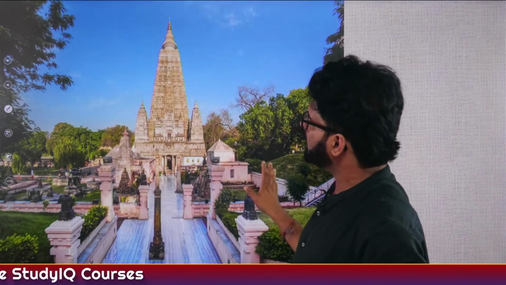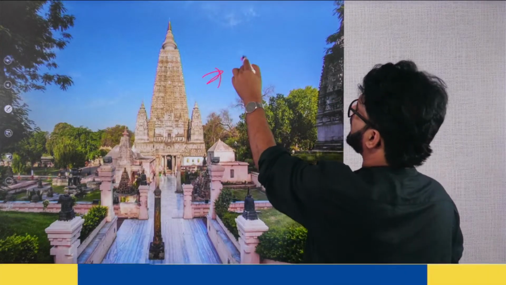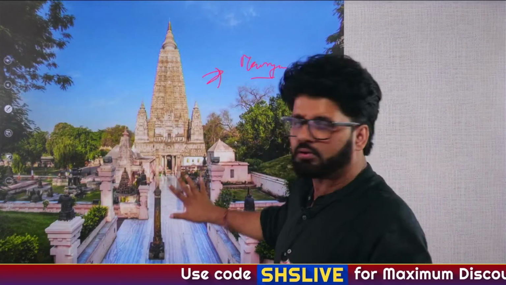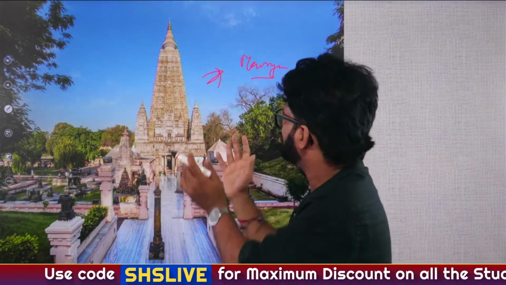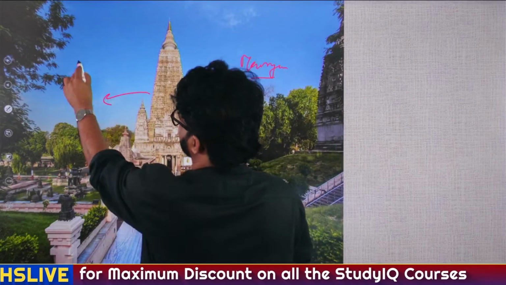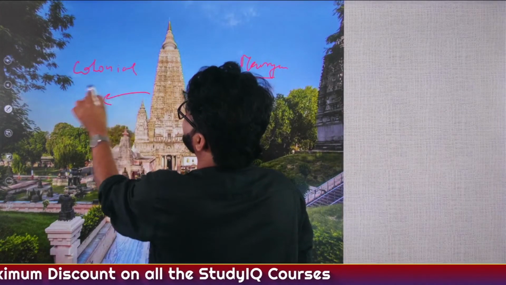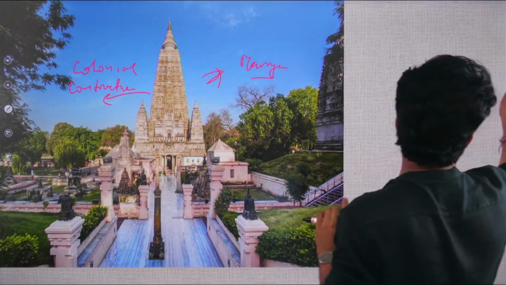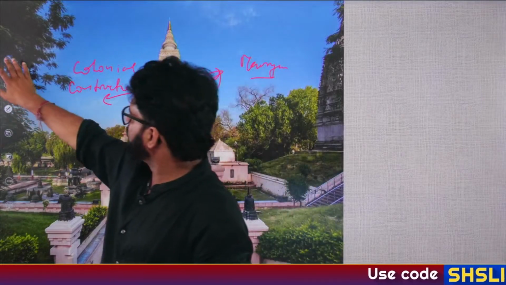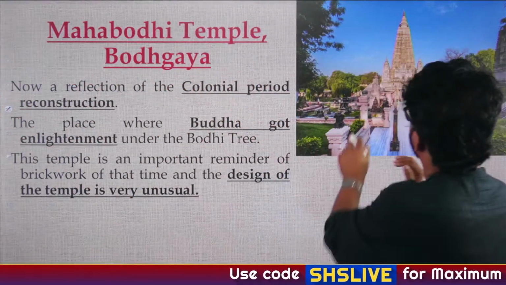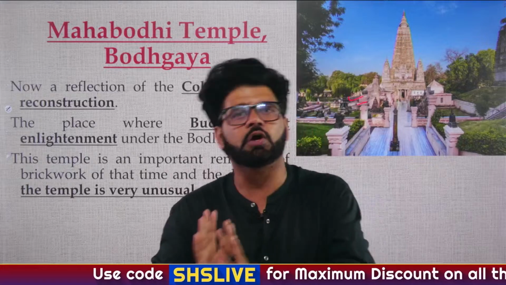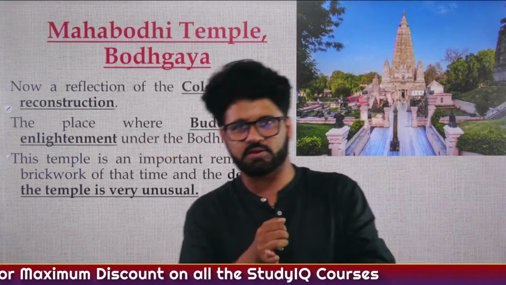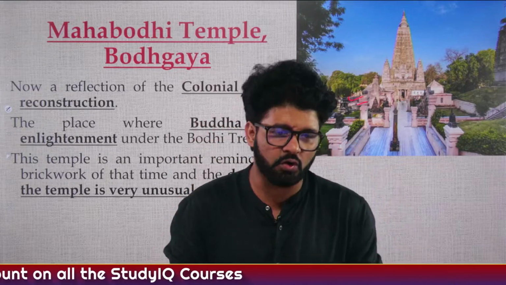This is Mahabodhi temple at Bodh Gaya. Initially, Mauryans created some portion of it. But whatever you are seeing right now is all colonial construction. This is so funny, means created by Britishers. Most of the things which Mauryan people did have not survived. Whatever you are seeing of Mahabodhi temple, Bodh Gaya currently is a work of Britishers, a reflection of the colonial period reconstruction. Mauryan remains have not survived. This you have to remember.